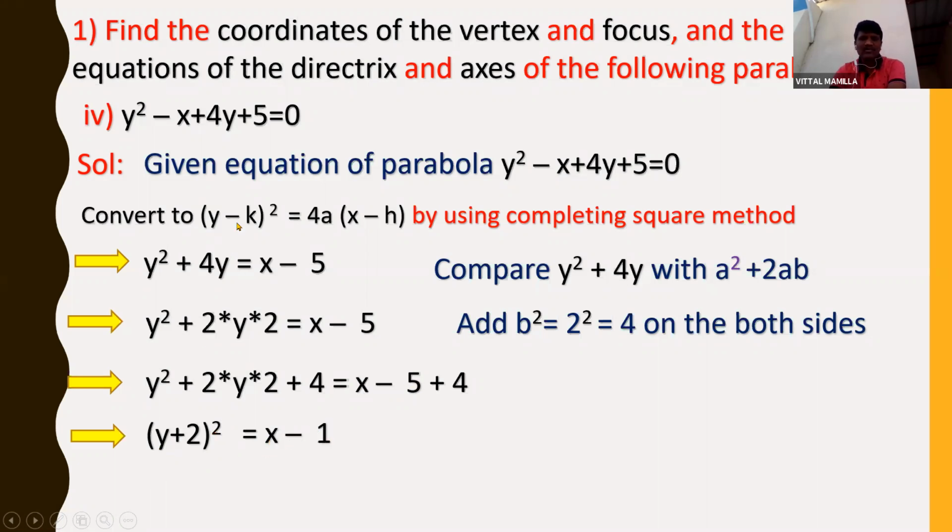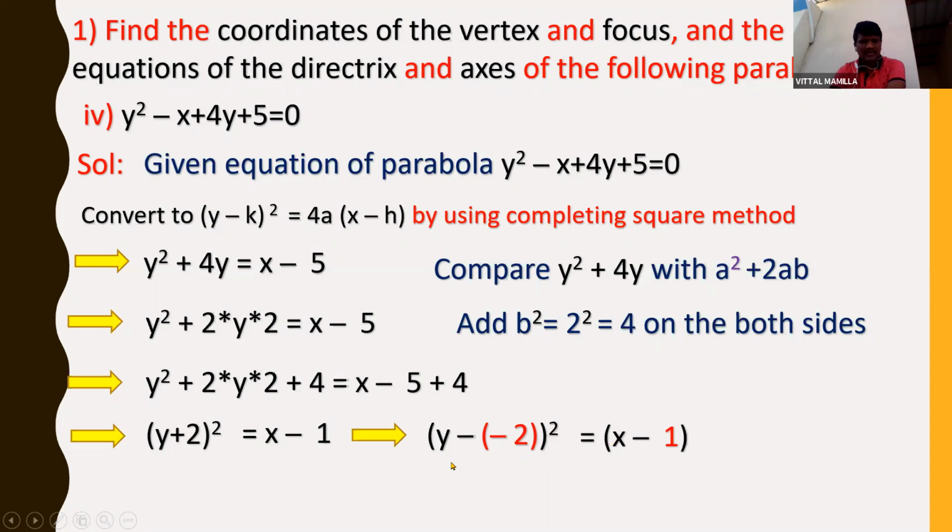But I need to get y minus k whole square. So how to write y plus 2 in the form of y minus 2? So I can write like this, y minus of minus 2 whole square, because to get the k value, I should write y minus form. So plus 2, I should convert like this to get a k value. So y minus of minus 2 whole square comes as y plus 2 only. Just for getting the k value, I converted y plus 2 as y minus of minus 2 whole square is equal to x minus 1.